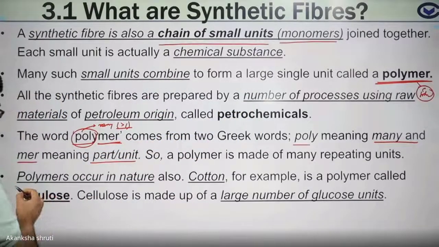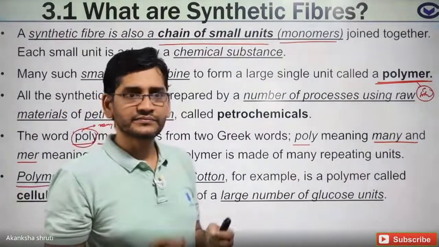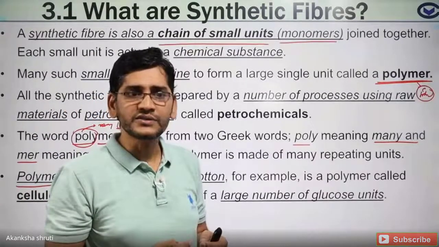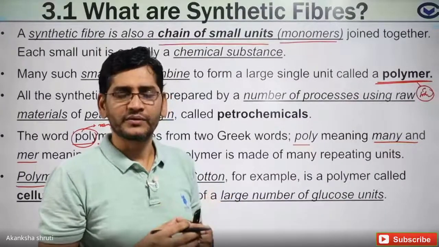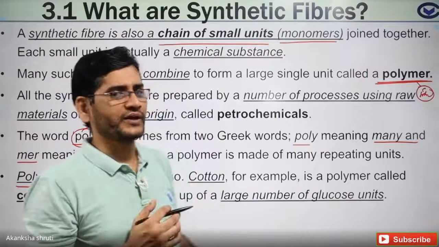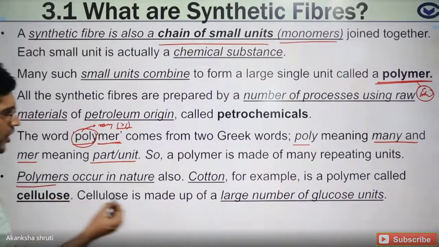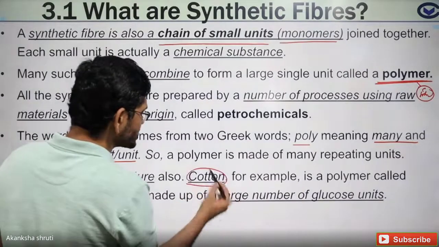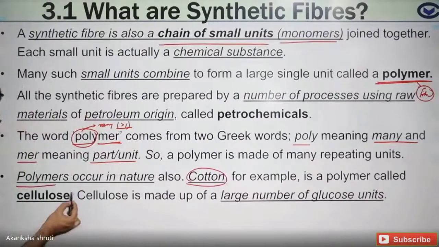So students, even naturally occurring fibers consist of monomers and polymers, different kinds of monomer and polymer. If we consider cotton, cotton itself consists of a bigger molecule called cellulose.